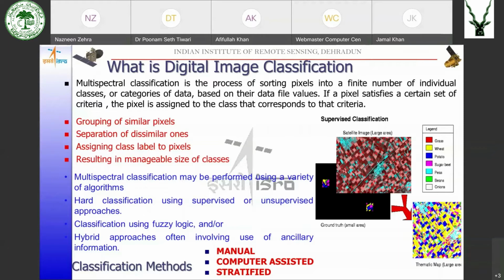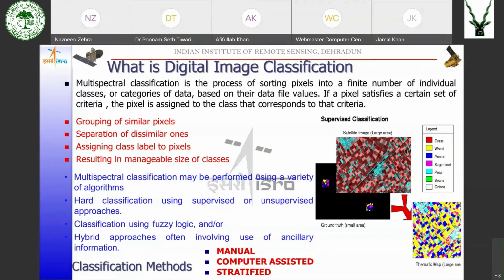Now, multispectral classification, because we are going to classify multispectral images. What are multispectral images? Multispectral means the number of bands is more than one. Now suppose we have 6 bands in our data, and we are talking about 8-bit data.